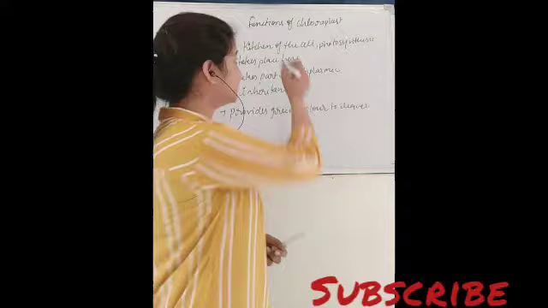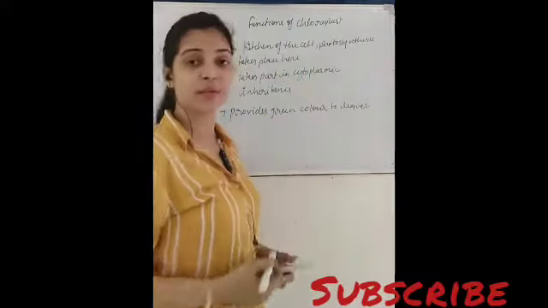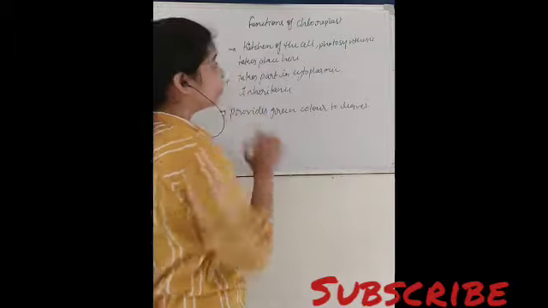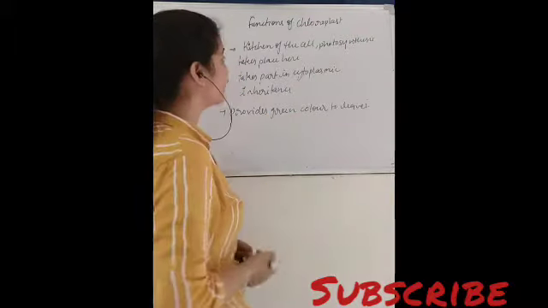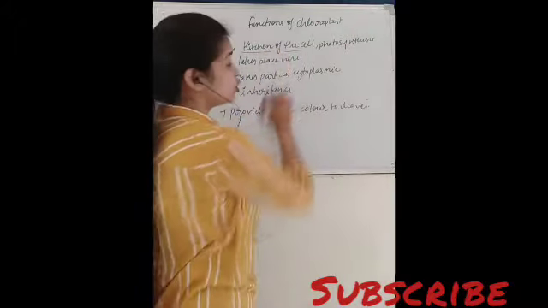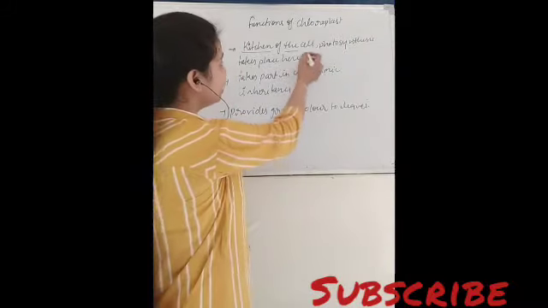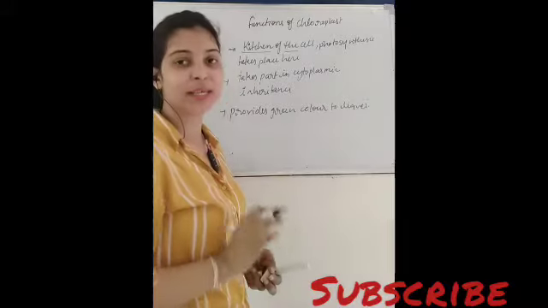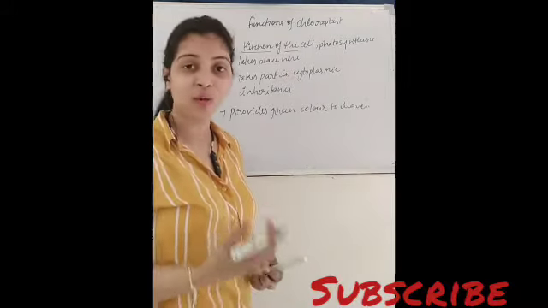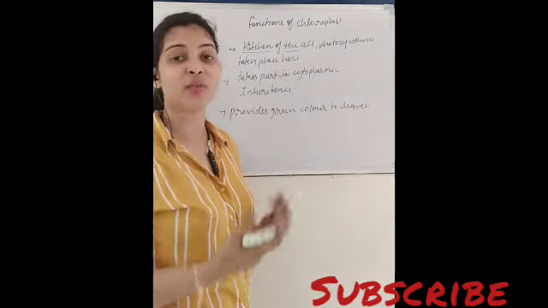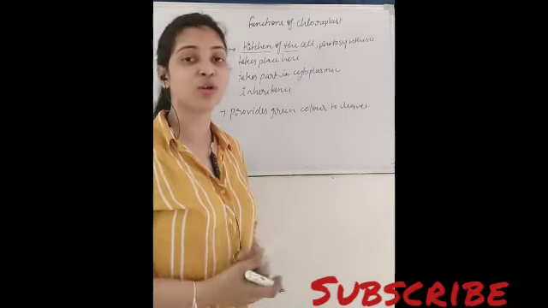So there are some functions of chloroplast also. The first, or the main function of chloroplast is, it is also known as the kitchen of the cell. Kitchen में क्या होता है? खाना पकाना होता है, ठीक है. So here the process of photosynthesis takes place, means this chloroplast takes part in the process of photosynthesis. So that is why this is also known as the kitchen of the cell.